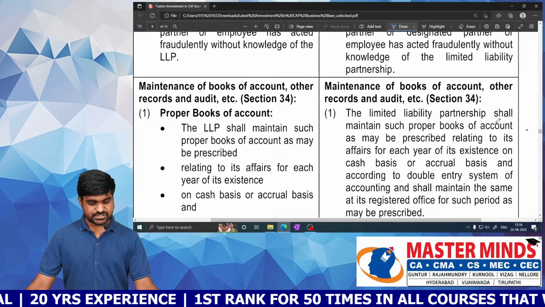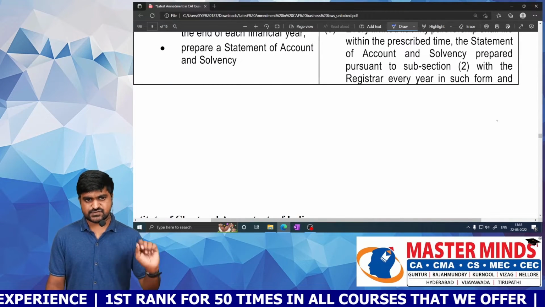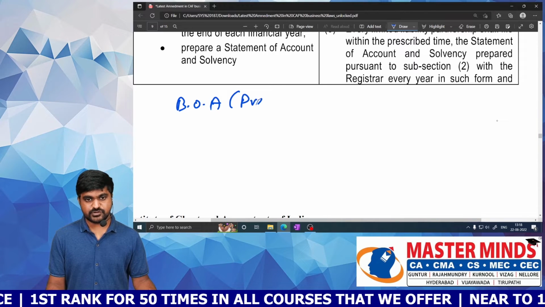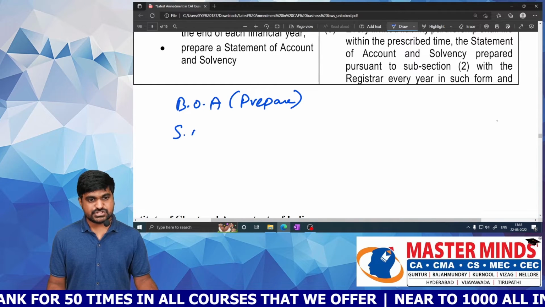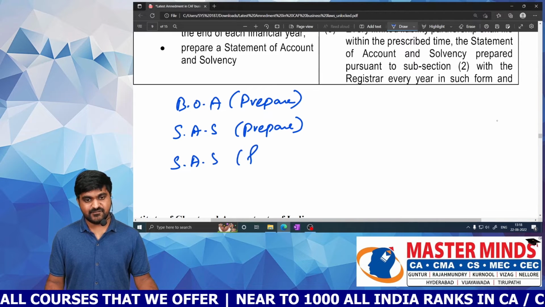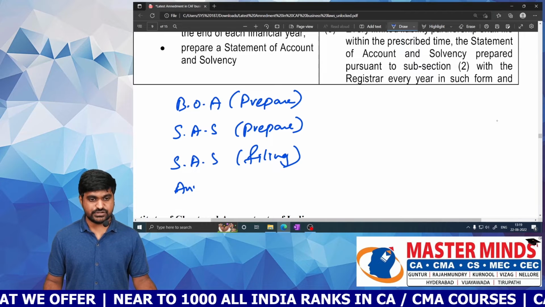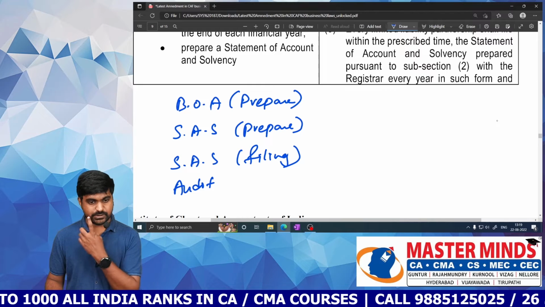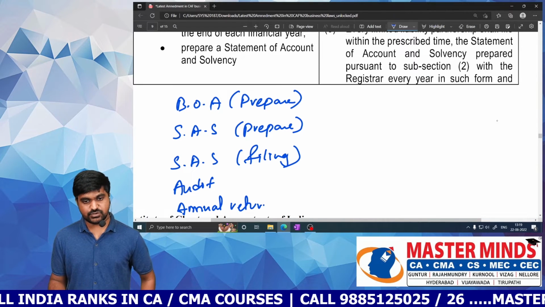Okay, next one, financial disclosures. Here you can find a few concepts. The first one is preparation of books of accounts. The second one is preparation of statement of account and solvency, and filing the statement of account and solvency with the registrar. The next one is audit of the LLP by a chartered accountant. And finally, filing of annual return with the registrar.